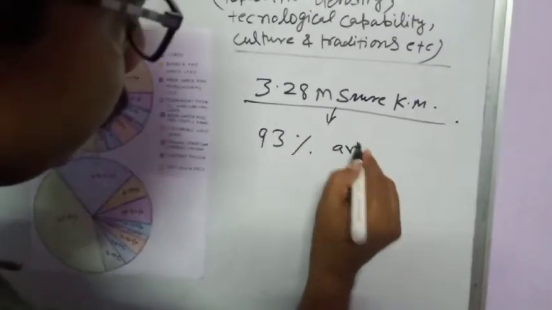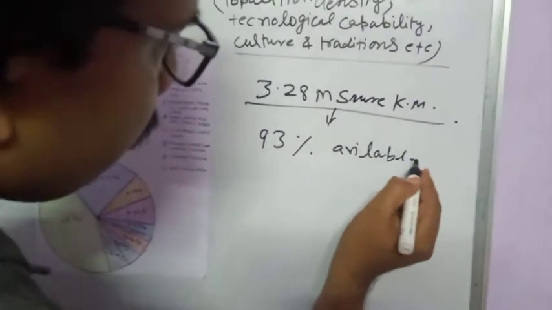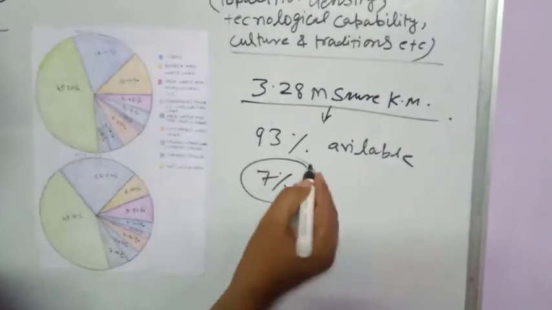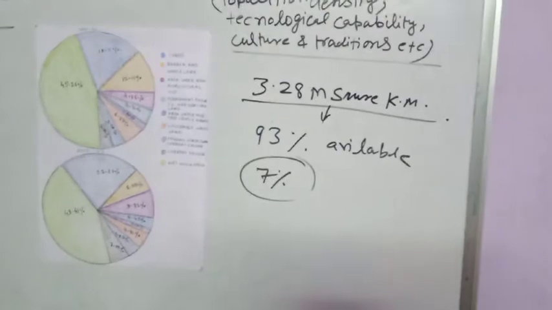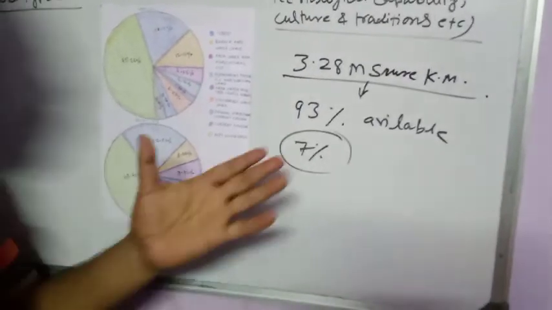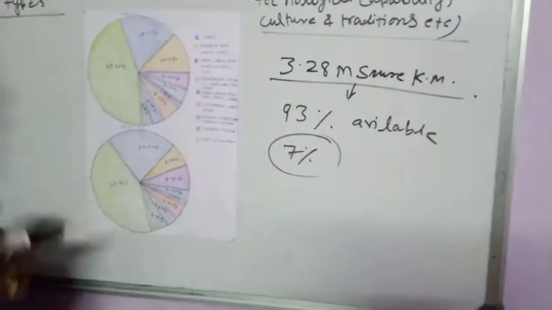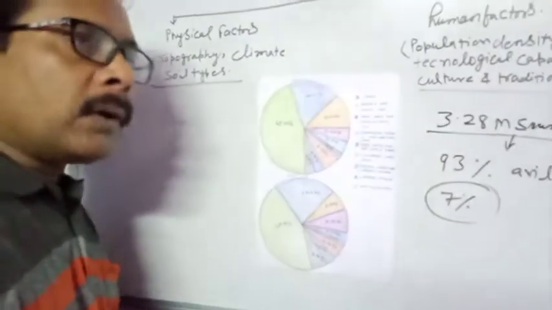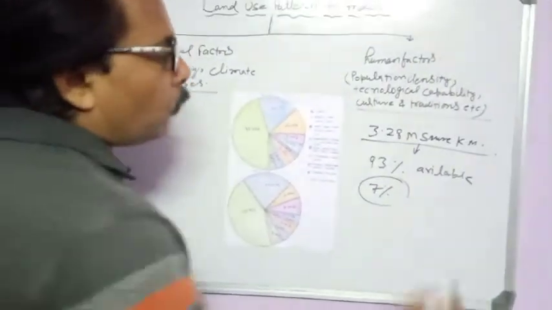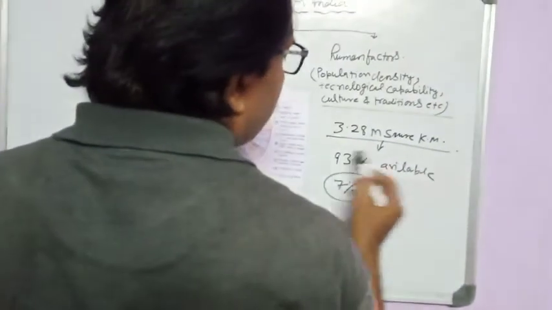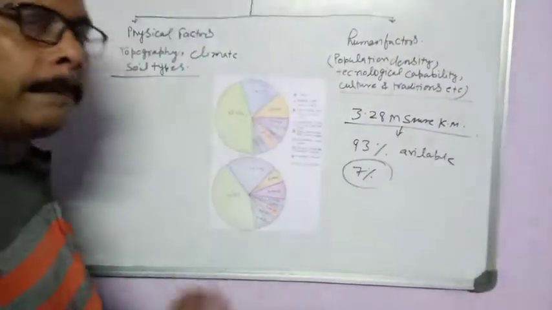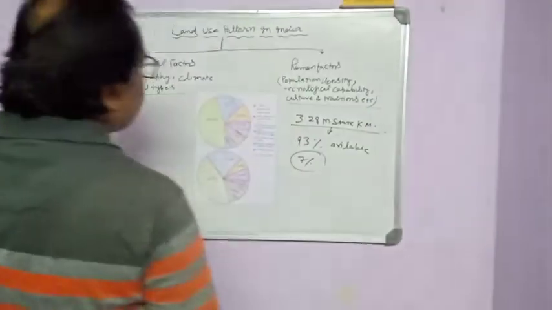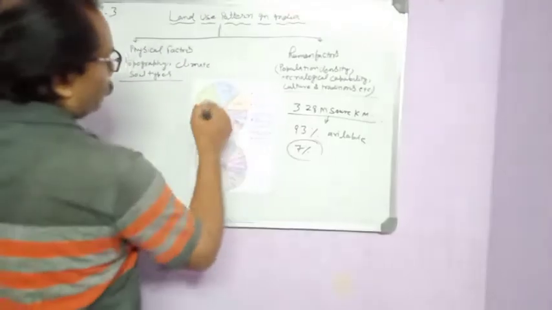Then where did the 7% go? Some of the areas come under Pakistan, such as the part of Kashmir which is in the hands of Pakistan, and some areas are in the hands of China. So we are going to discuss only the 93% which is available with India. The whole land is divided into different groups.